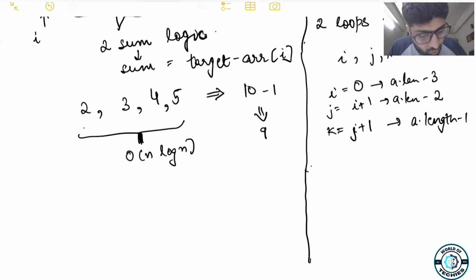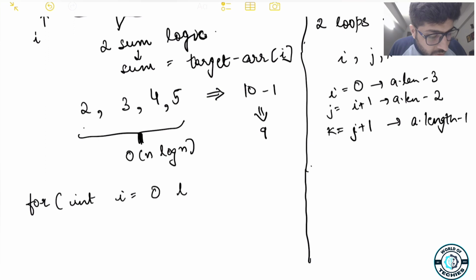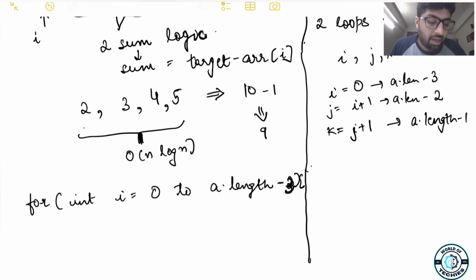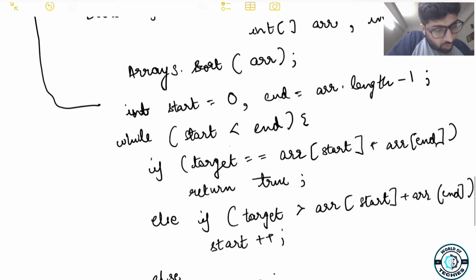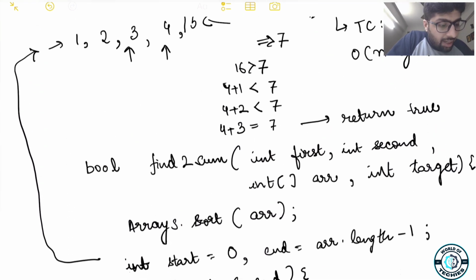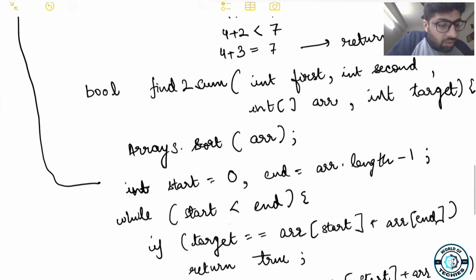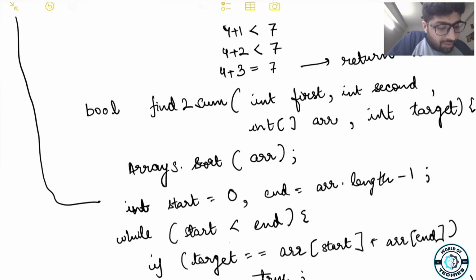So now let's take a look at the code, right? For this approach, what we are saying here is for int i is equal to 0 to array dot length minus 2 or length minus 3, because the last two elements will be covered in our internal array. Let's take a look at the parameters that we are passing first: the first number, the second number, the array, the target. Now one thing that we'll also need here is the starting and the ending position, int start and int end,